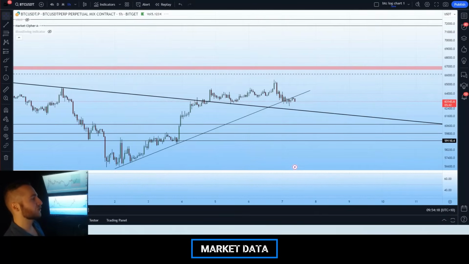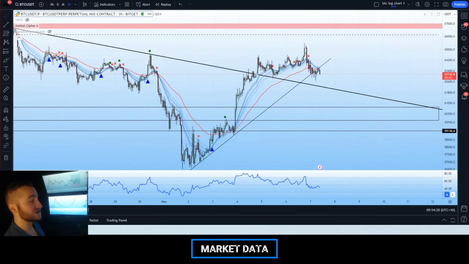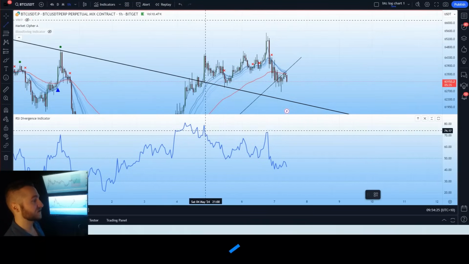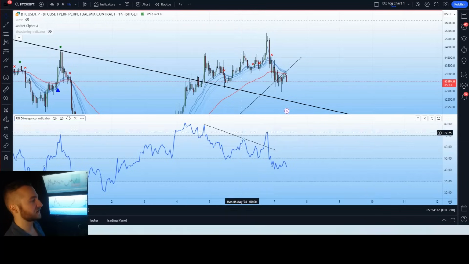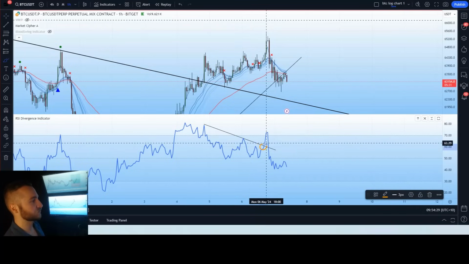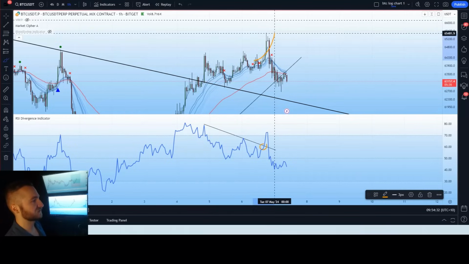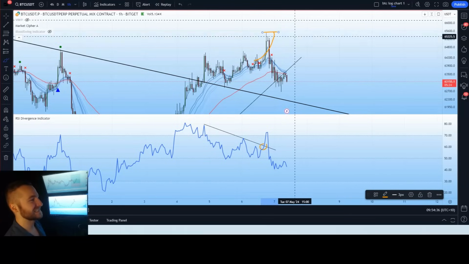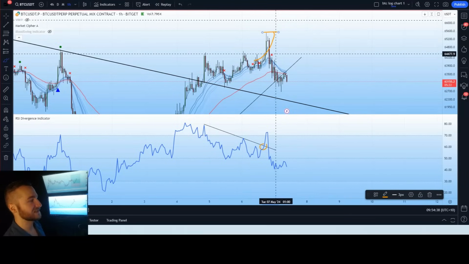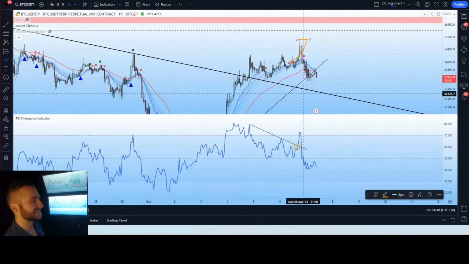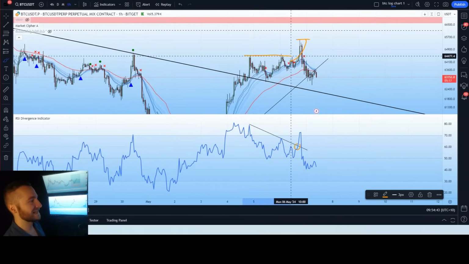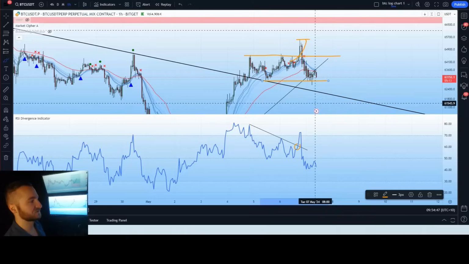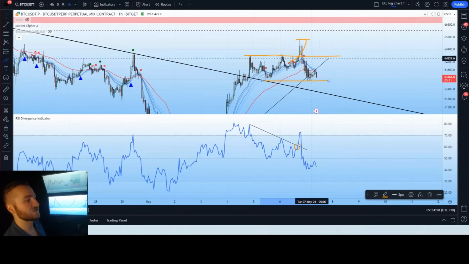If we do zoom over to the short-term price action very briefly, we can see within the last 24 hours, we had a fair amount of volatility. We saw a nice move toward the upside, as we talked about in yesterday's video. We told you guys that a break of this RSI downtrend would result in a rally toward the upside. We saw that rally toward the upside, took us to around 65.5k, but it did not sustain. Although it was a nice move, it didn't sustain. We have seen a correction back down, breaking back under that neckline of support we developed, actually deviating to these range lows. So we're discussing in today's video what is happening here and what to expect next.